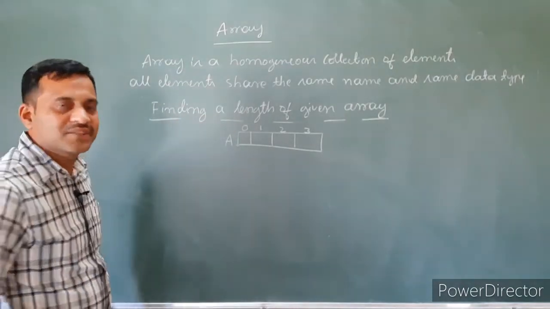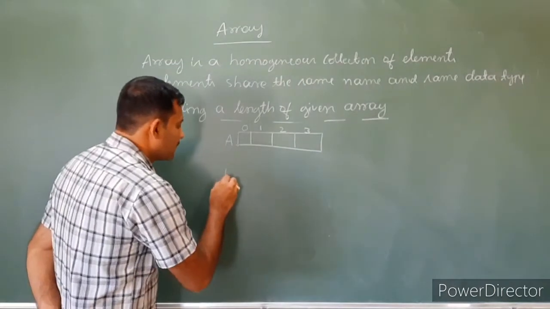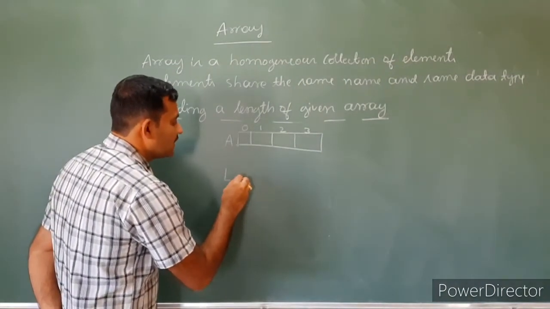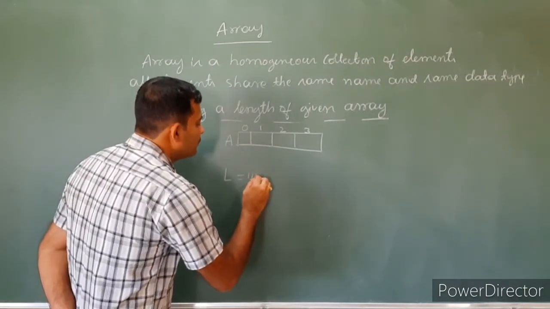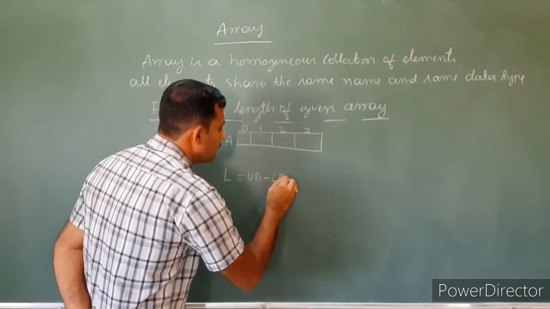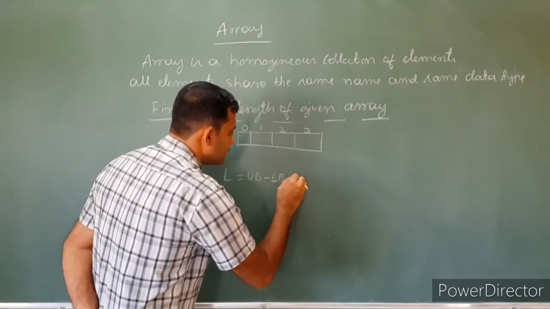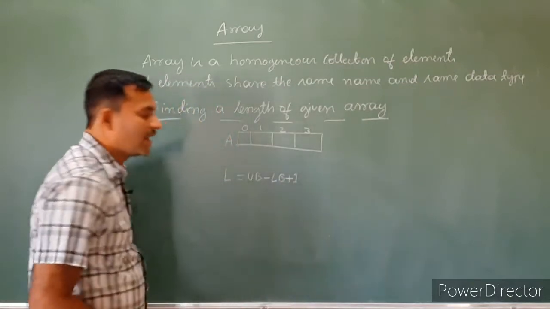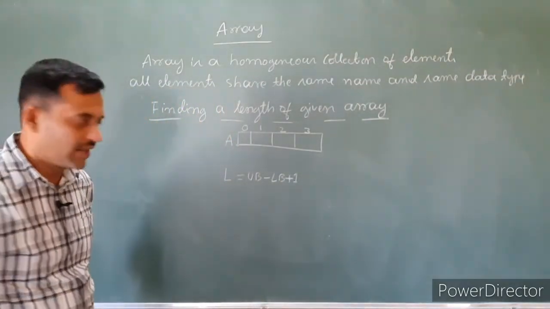See the expression. To find the length of a given array, the expression is L equals UB minus LB plus 1.